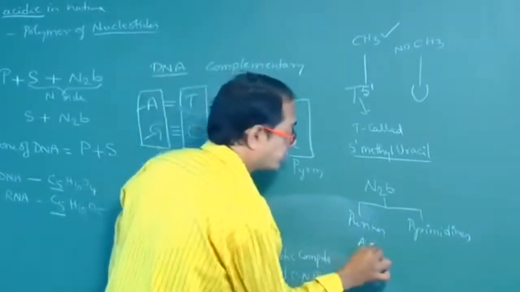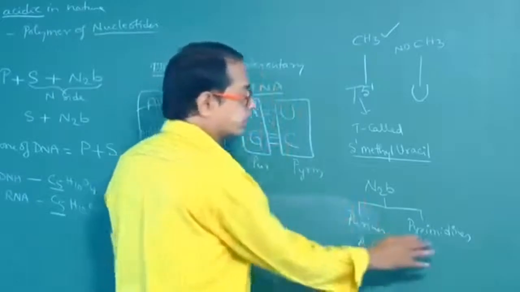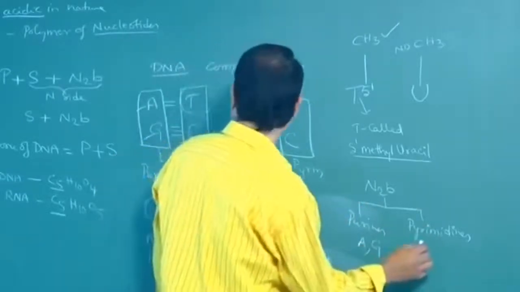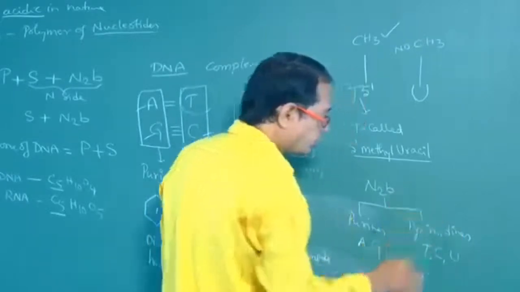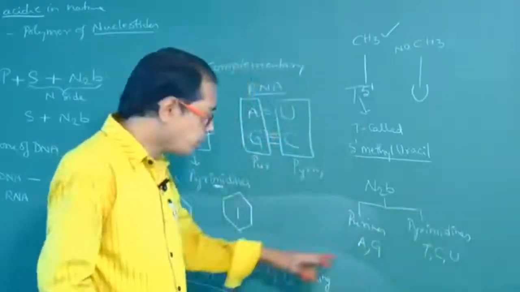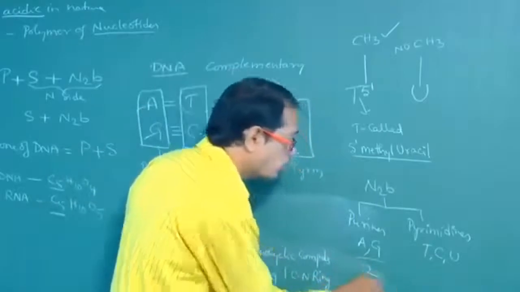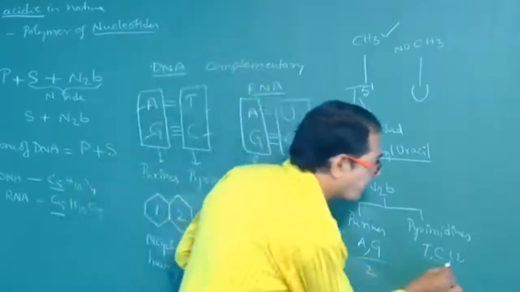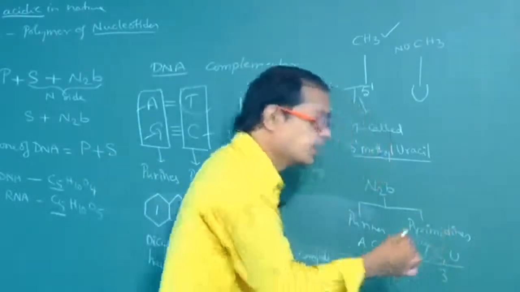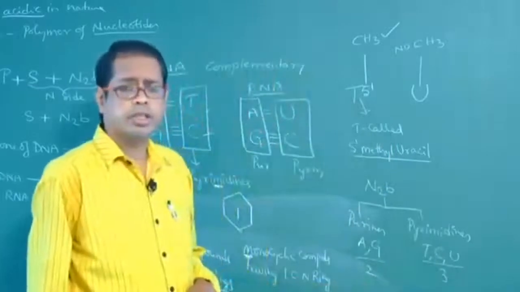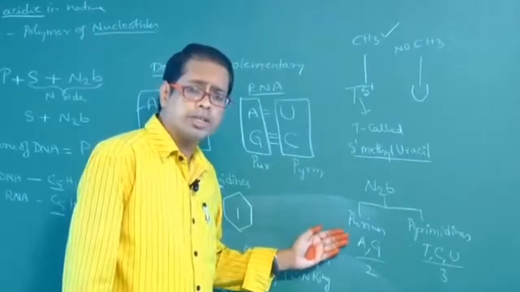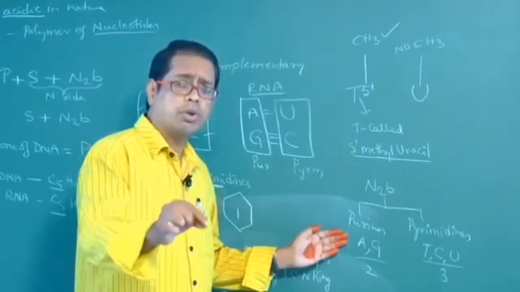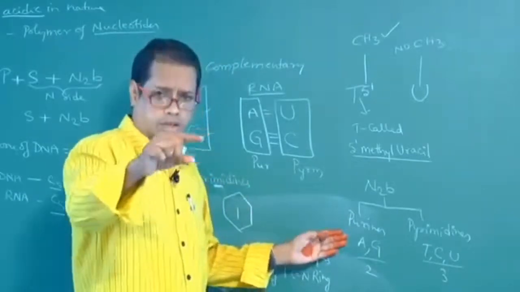A, G. Pyrimidines means T, C, U. Number of purines, 2. Number of pyrimidines in nucleic acids, 3. That means similar purines are found both in DNA and RNA.